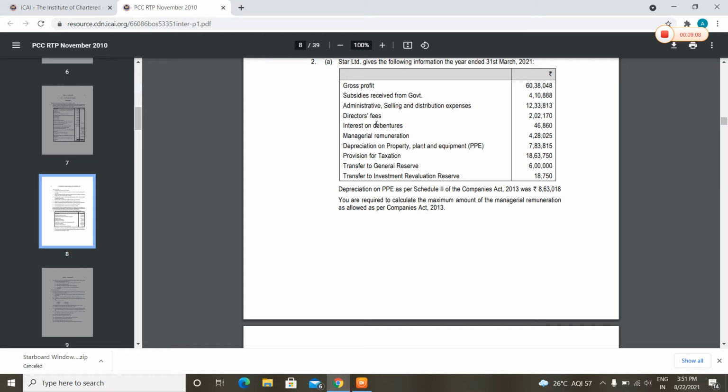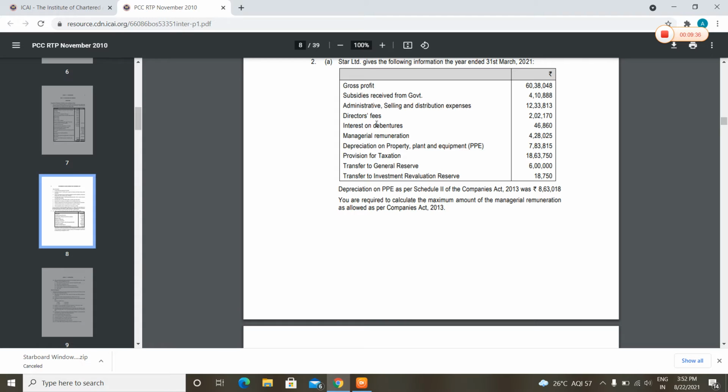Star Limited gives the following information for the year ended 31st March 2021. We are given GP, subsidies from government, administrative selling and distribution expenses, directors' fees, interest on debentures, managerial remuneration, depreciation on PPE, provision for tax, transfer to general reserve, and transfer to IRR, the investment revaluation reserve.